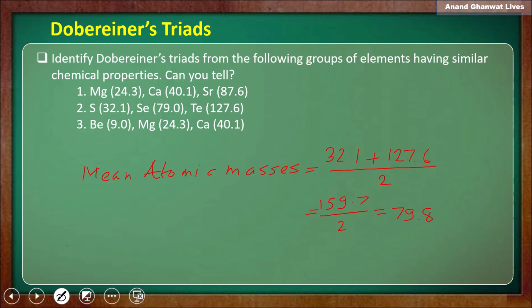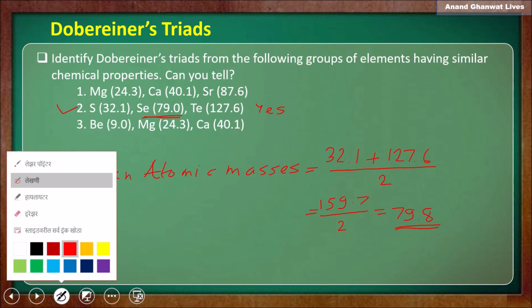Now observe the atomic mass of selenium and the mean atomic mass of sulfur and tellurium, that is 79 and 79.8. So they are approximately equal, and that's why we can call it a Dobereiner triad. Yes, it is a Dobereiner triad.